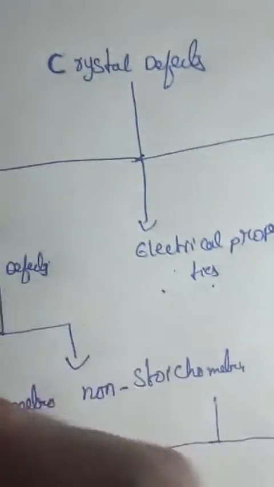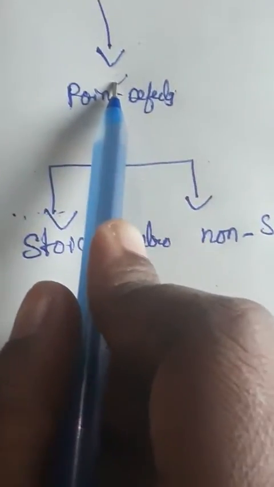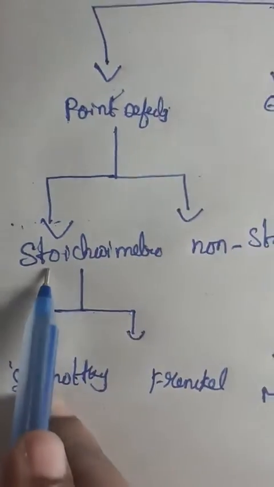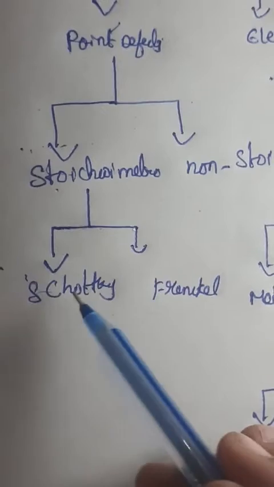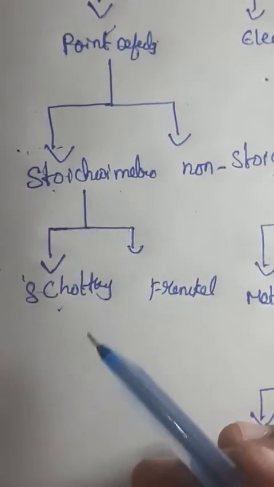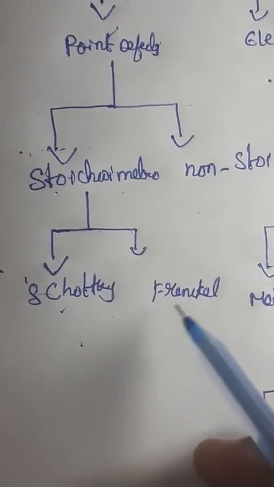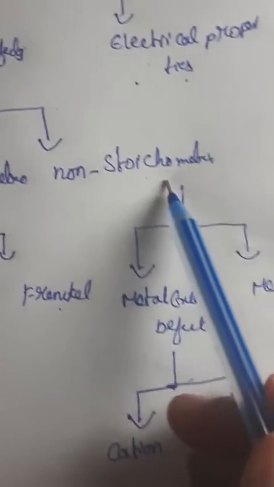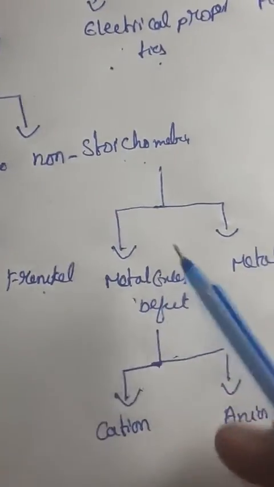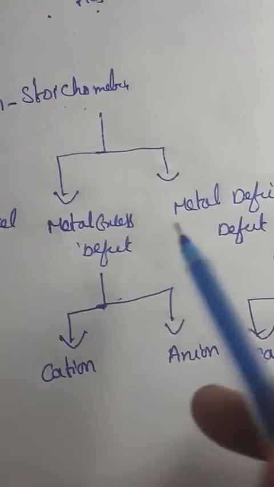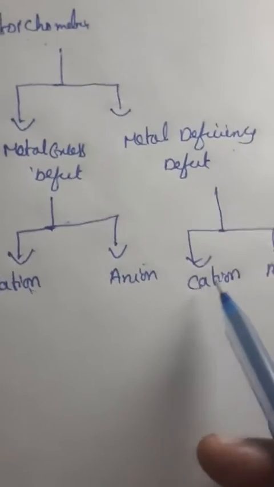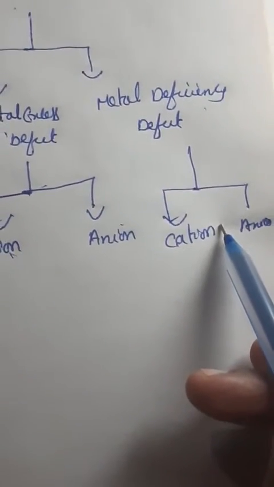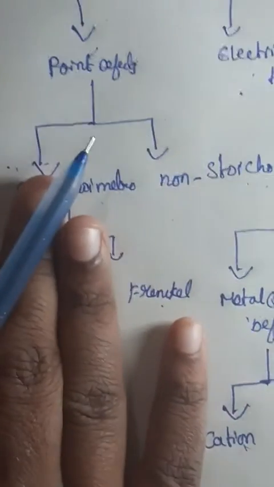These point defects are again classified into stoichiometric and non-stoichiometric defects. Stoichiometric is classified into Schottky defect and Frenkel defect. Non-stoichiometric is classified into metal excess defect and metal deficiency defect. Again these two are divided into cation or anion excess defect and cation or anion deficiency defect. So this is about point defects.